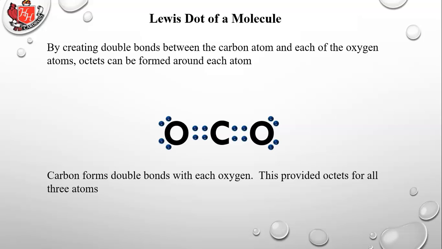So carbon forms double bonds with each oxygen. This provided octets for all 3 atoms. You can have as high an order as triple bonds. You can't go beyond triple bonds, but there are some molecules that do have triple bonds. We'll see those very soon.